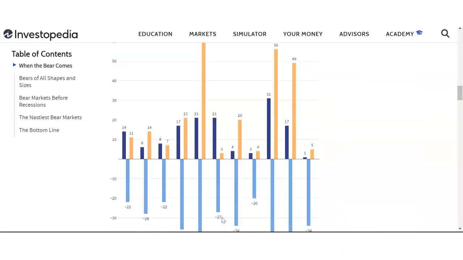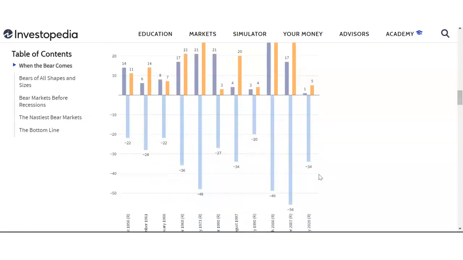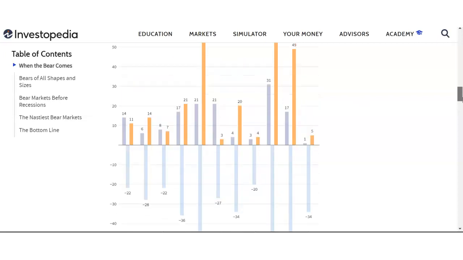Then if you go further, a minus 27% drop pulled back very fast, in 3 months, similar to what happened in the 2020 crash, which dropped by around 34% and took only 5 months to recover. So by analogy, I would compare this 1980 crash to the pandemic crash of 2020. These are quite similar. The drops are quite similar, 27% and 34%. There's a difference, but not a huge one. Recovery was also 3 months to 5 months, not a huge difference. So these are the different time frames.